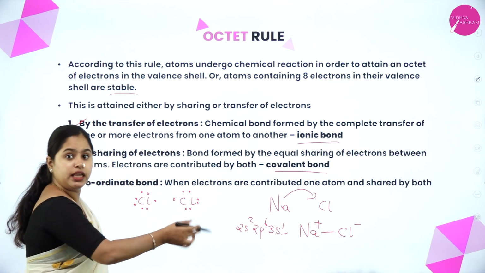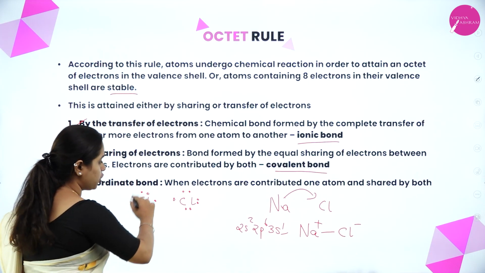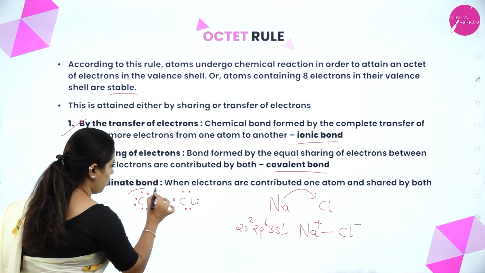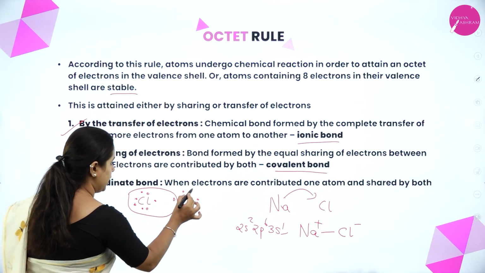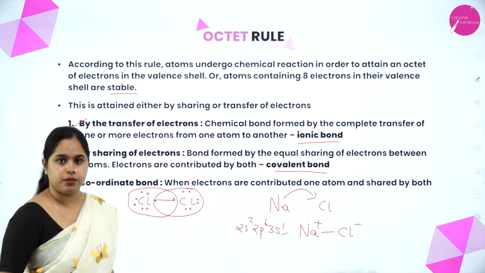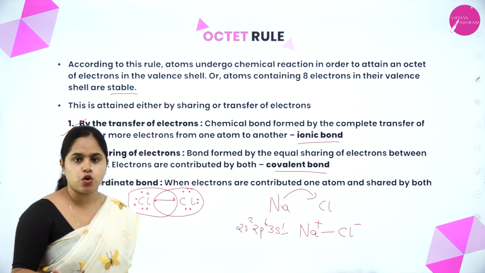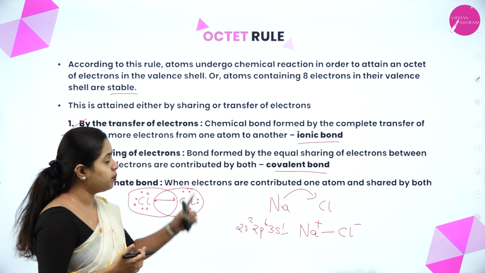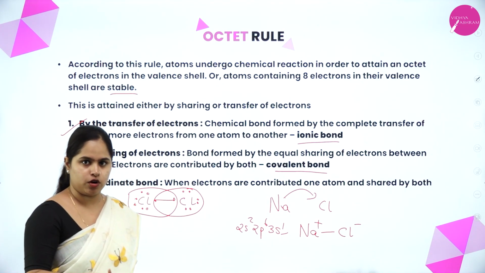So, what do they do? They share the electrons between them. It is not transferring from here to there or there to here. They share the electrons. How can I represent it? They both share these electrons. Hence, a bond is formed between them, which is called a covalent bond. Covalent bonds are formed by the sharing of electrons, and ionic bonds are formed by the transfer of electrons, right?